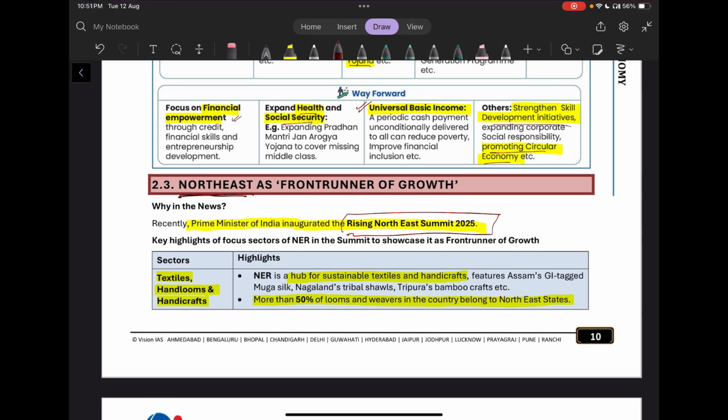If we look at the textile, handloom, and handicraft sector, the Northeastern region is a hub for sustainable textile and handicraft. For example, you can write Assam's GI tag Muga silk. We have the Nagaland tribal shawl, and more than 50% of looms and weavers in the country have origin in the northeastern states. They are basically the residents of the northeastern states.